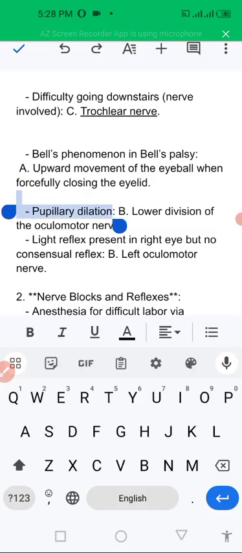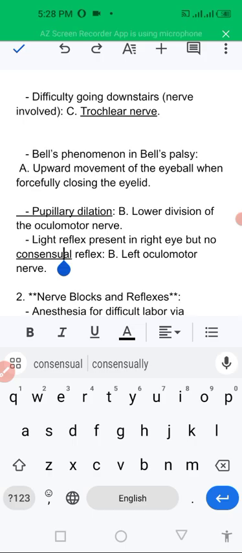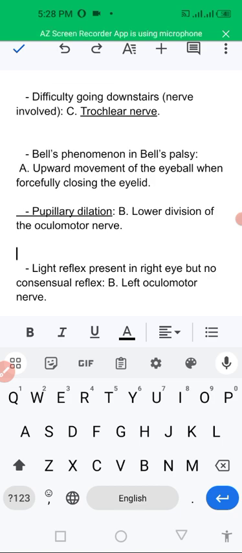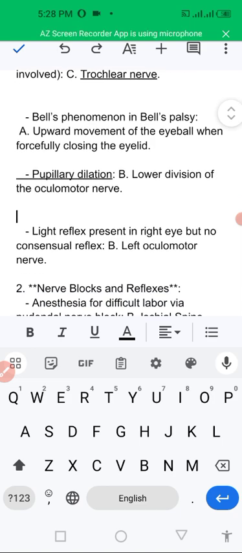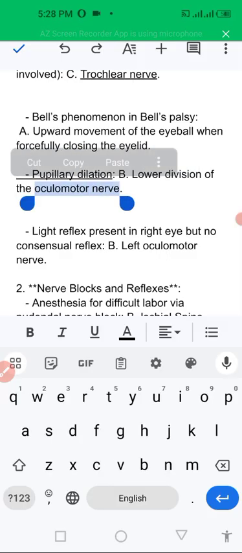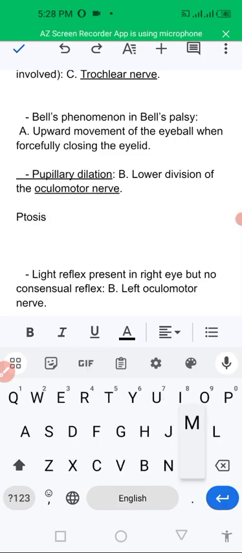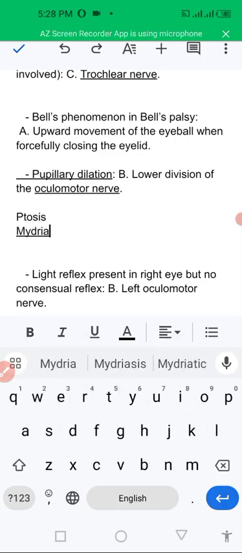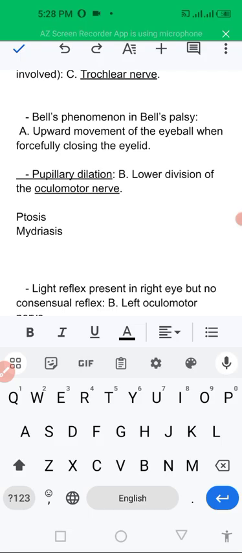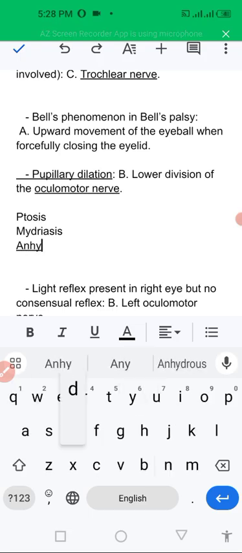Pupillary dilation. A point related to pupillary dilation: because of damage to the lower division of the oculomotor nerve, pupillary dilation will be there. This is why a triad is created, that a patient will have ptosis, mydriasis and anhidrosis.